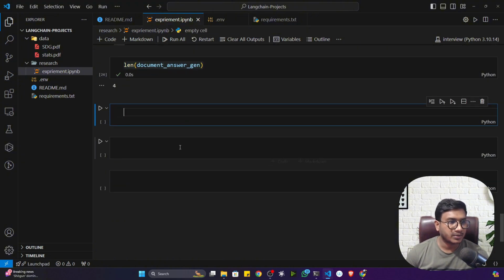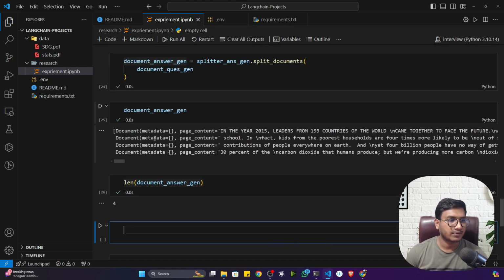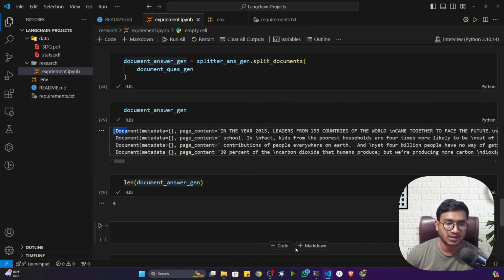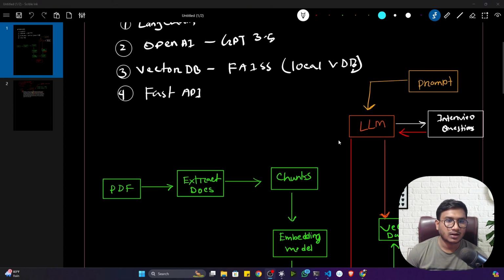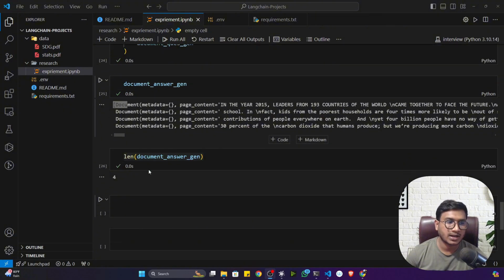Now the next thing I have to do is generate the questions. Whatever chunks I have created, I will pass to my large language model and generate interview questions based on the prompt I'll be providing. Remember, we'll be passing one prompt to the large language model. With the help of this prompt, I'll tell my large language model I need interview questions. Based on the documents I have given, it should provide me some interview questions. That's what I need to perform.